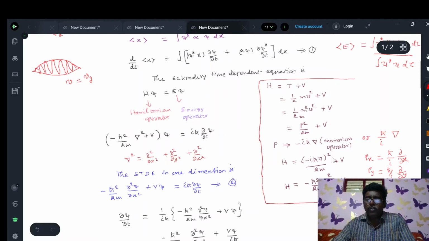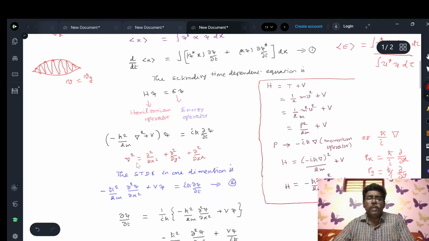Here i square is equal to minus 1. So minus h cross square del square divided by 2m plus v is the value of Hamiltonian. Now instead of this H you have to put this value, minus h cross square by 2m del square plus v, multiplied by psi. Here the energy operator is i h cross dou by dou t into psi.